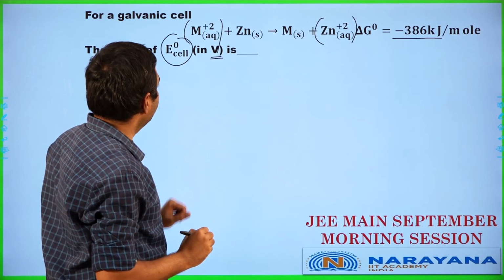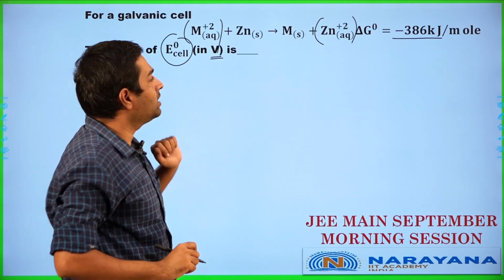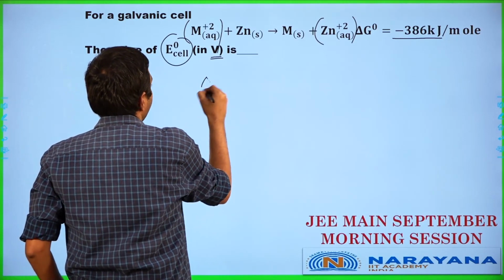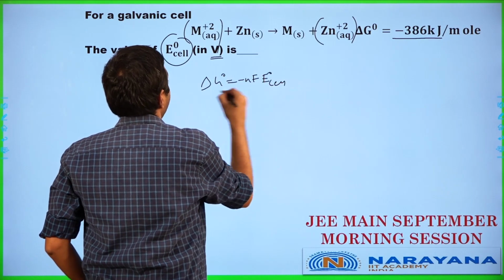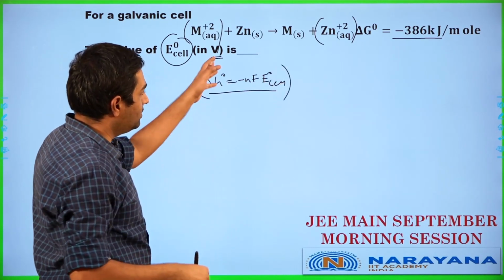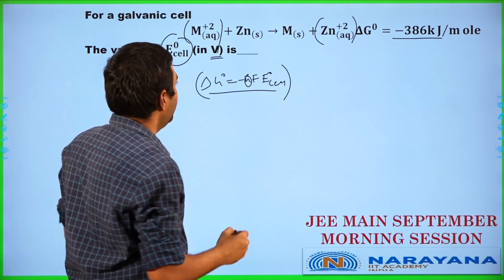So in this particular case here, we are required to calculate the E naught of the cell given the delta G naught value. So the relationship is very straightforward. Delta G naught is equal to minus nF into E naught of the cell. So let's substitute it over here. But before we get to that, we need to calculate the value of n for this. What's the value of n in this case?